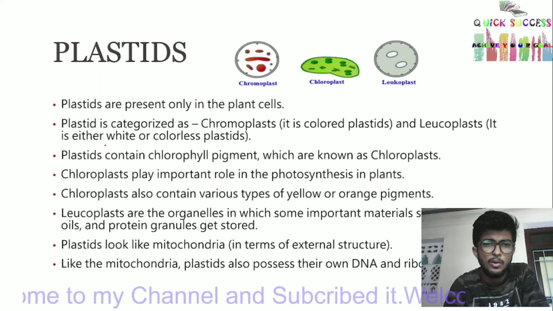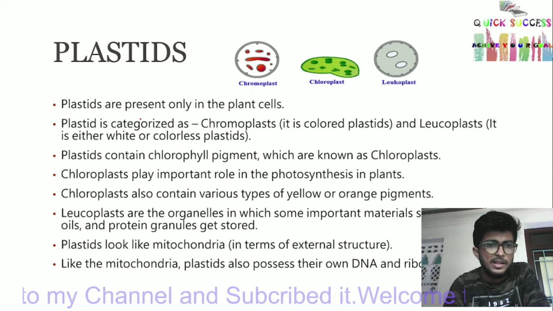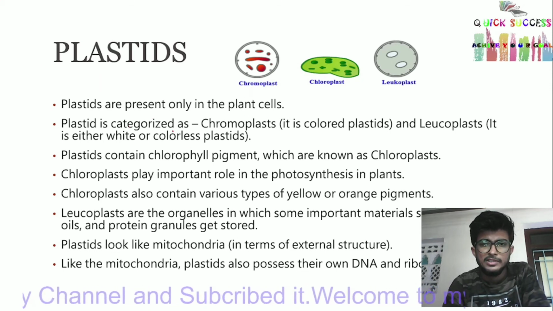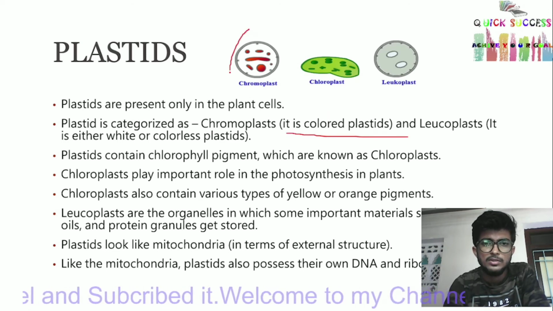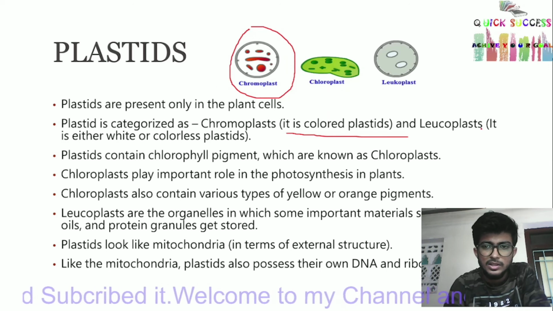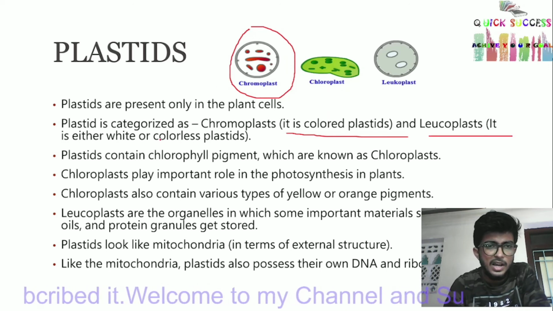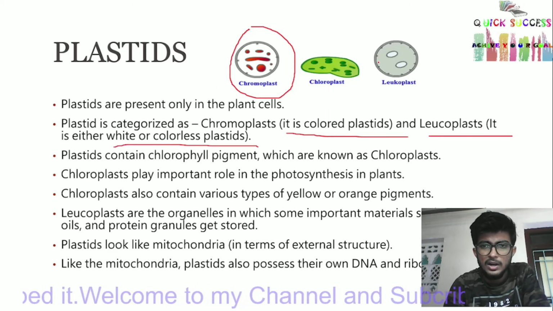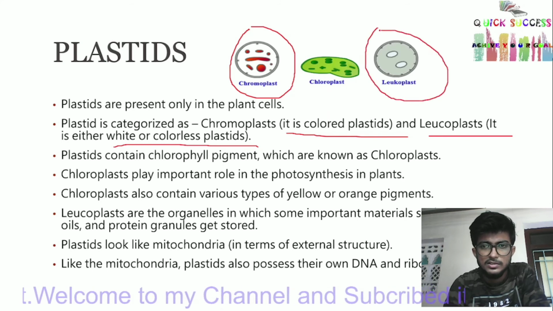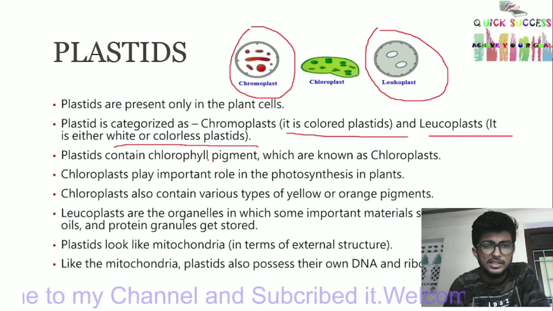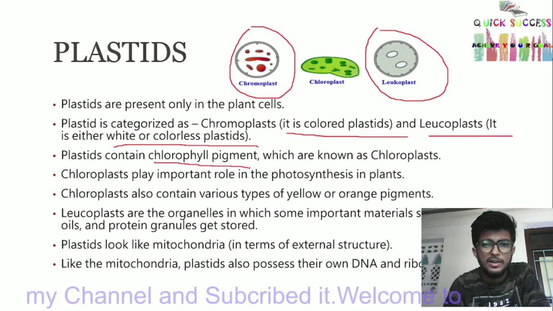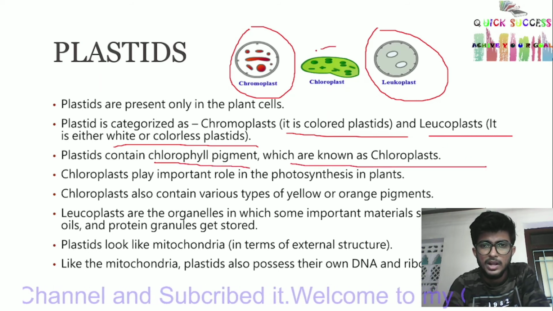This is plastid. This is found only in plant cells. Plastids are present only in the plant cell. Plastids are categorized as chromoplast, the colored plastid, and leucoplast, which is a white or colorless plastid. This is called leucoplast. The plastid containing chlorophyll pigment is known as chloroplast.